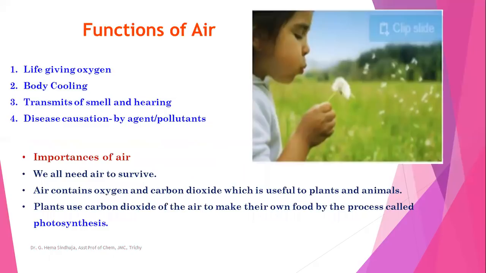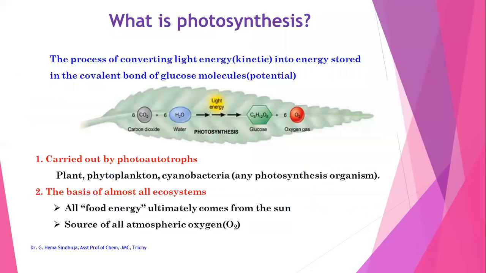Functions of air: life giving oxygen, body cooling, transmittance of smell and hearing, disease causation as pollutants. Importance of air: we all need air to survive. Air contains oxygen and carbon dioxide, which is useful to plants and animals. Plants use carbon dioxide of the air to make their own food by the process called photosynthesis, the process of converting light energy into energy stored in the covalent bond of glucose molecules.